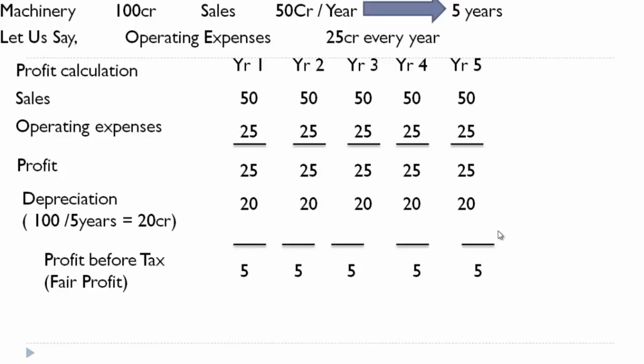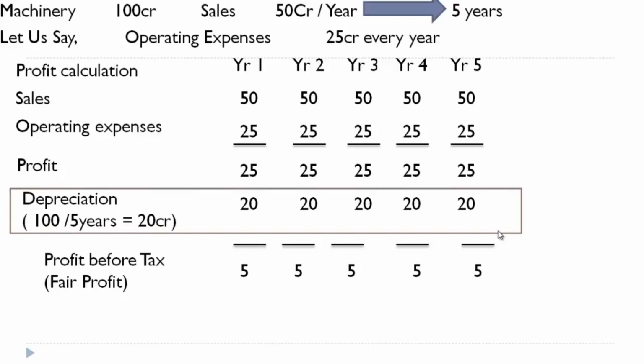So now, by providing depreciation for 5 years, what have we done? By providing depreciation for 5 years, we have set aside profit for next 5 years. What do we mean by set aside profit? See, the owners can take only the profit for them, right?